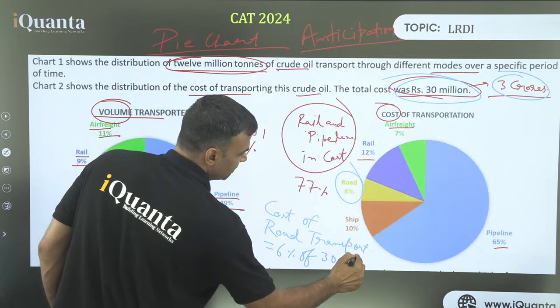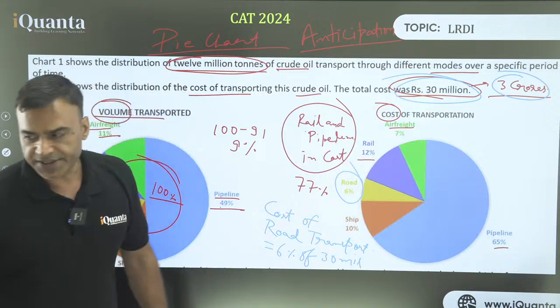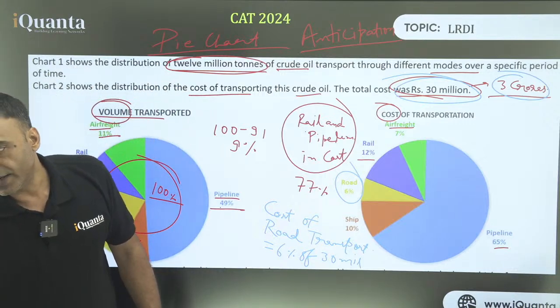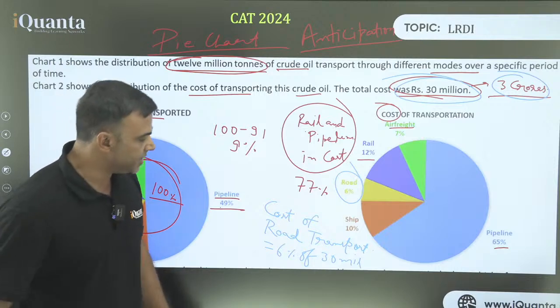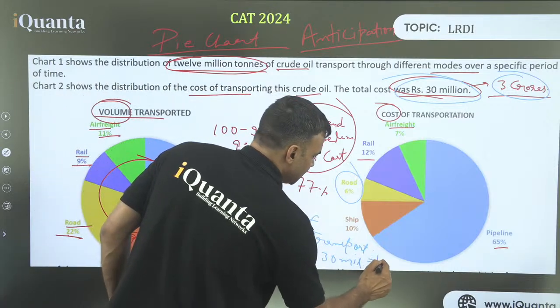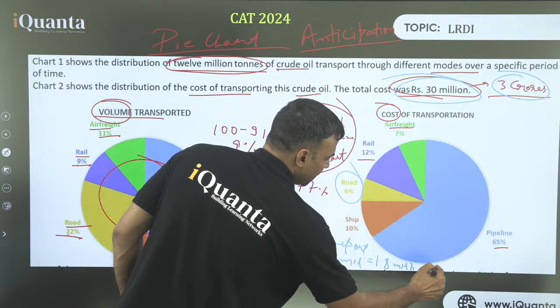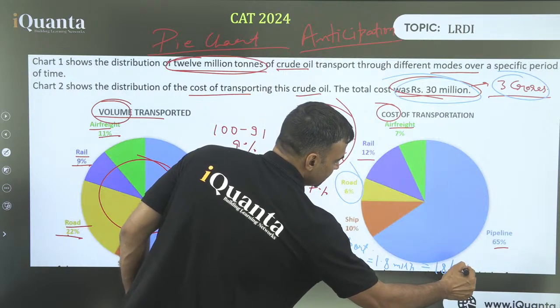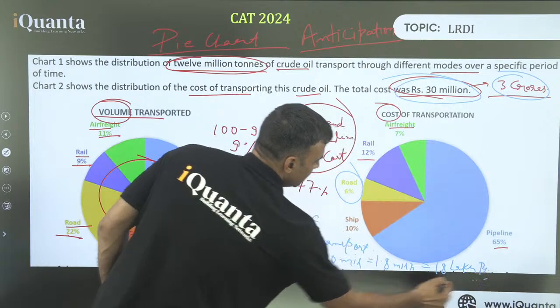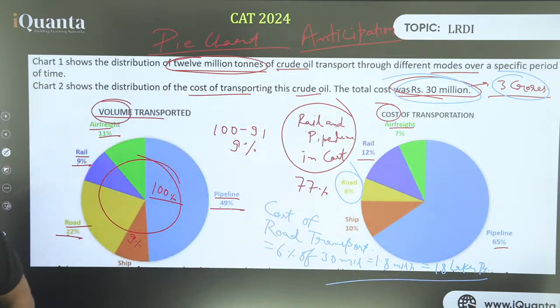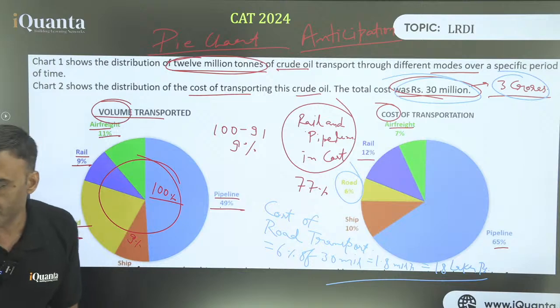Yes, children, are you with me? 6% of 30, that will be 30 into 6, 180 by 100, 1.8 million rupees. 18 lakh rupees. Do you understand? It is 18 lakh rupees. 1.8 million means 18 lakh rupees. 6% of 3 crore. Fantastic.